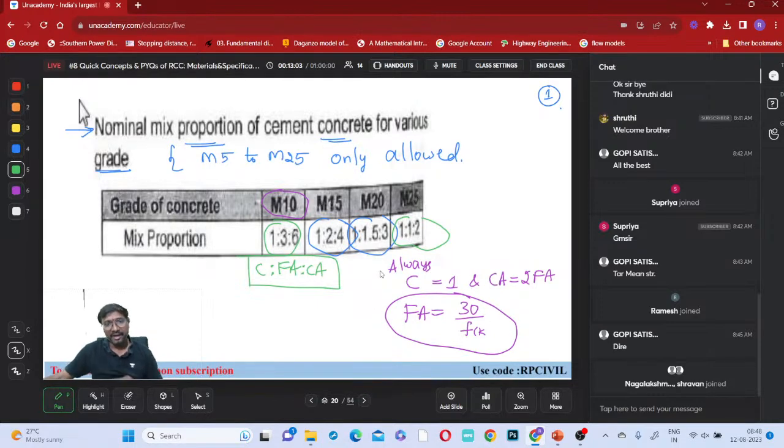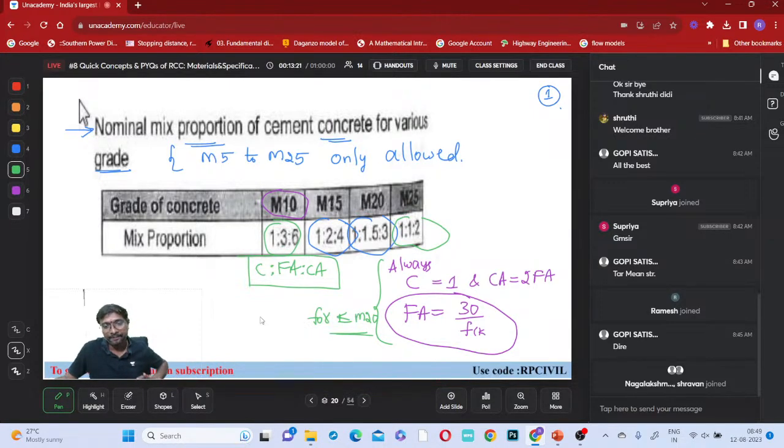Is this formula applicable for M25, or not applicable for M25, right? This shortcut formula is applicable for which one? Less than or equal to M20 only, right? Up to M20 only you can apply, okay? Because in the examination also they will mostly ask M20 only, right?